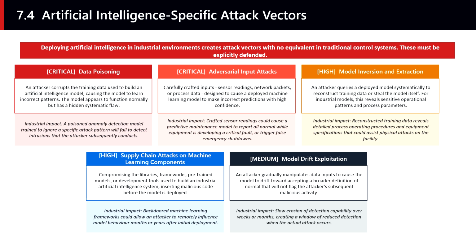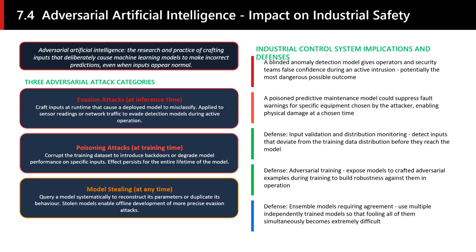Supply chain attacks on machine learning components deserve specific attention because of the concentration risk they represent. If a widely used machine learning framework is compromised at its source, every industrial system using that framework may be affected simultaneously. Adversarial artificial intelligence is a research field that emerged from academic study of machine learning robustness, but has moved firmly into the domain of practical security concern as machine learning models are deployed in increasingly critical applications.